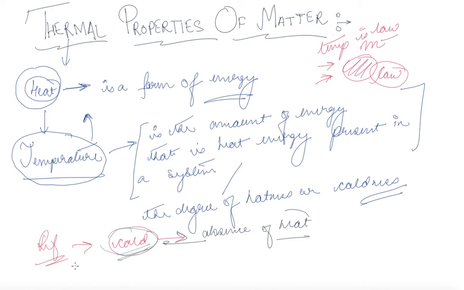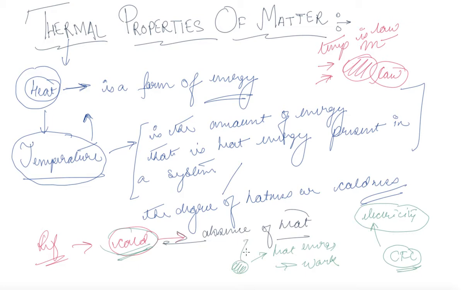Now what a refrigerator does is reduce the heat energy of an object. How? By doing work. You supply electricity, and because of some chemicals like CFC, which is a cooling gas, it takes the heat out of the object.